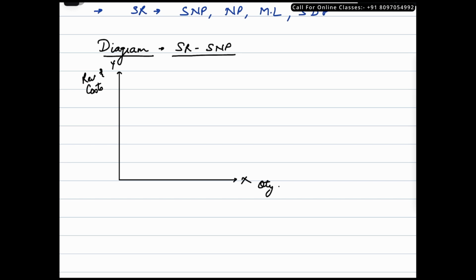Let's take a look at the diagrammatic representation of supernormal profits in the short run. In this diagram, we have revenue and costs on the y-axis and quantity on the x-axis. As we had seen in our previous video, the average revenue curve under a monopoly is a downward sloping curve. Now we need to remember that there were no close substitutes.